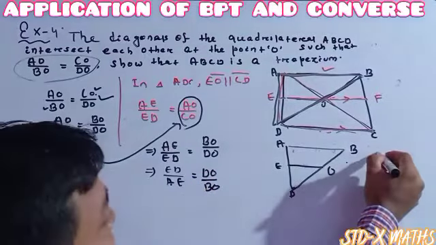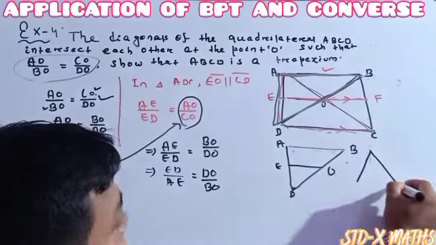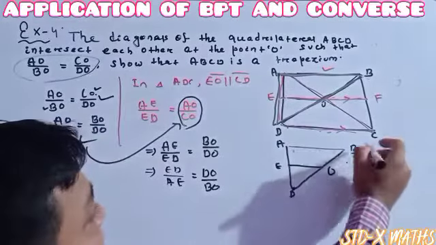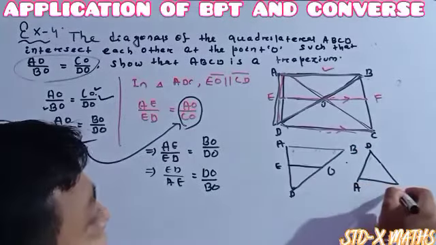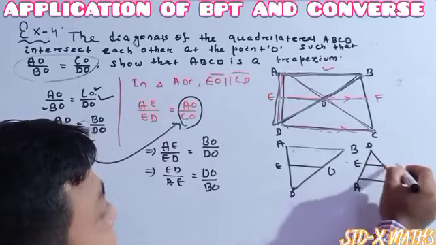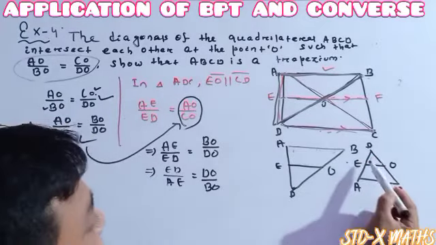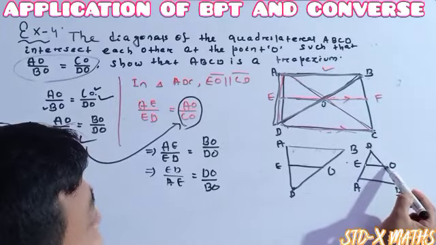I am drawing this picture just like this so that you get a better understanding. Suppose this one is D, this one is A, this one is B, this one is E, this one is O. So here DE divided by AE is equal to DO divided by OB.